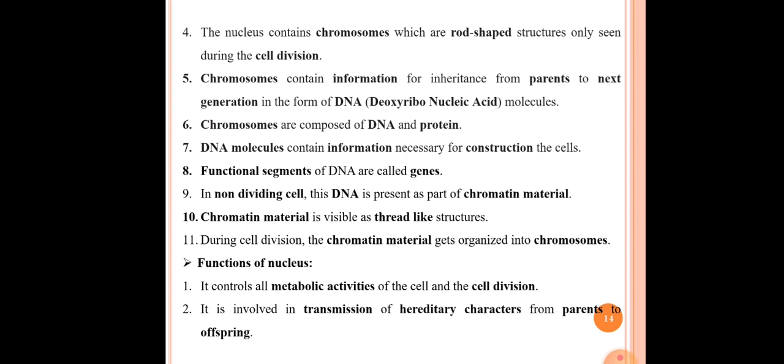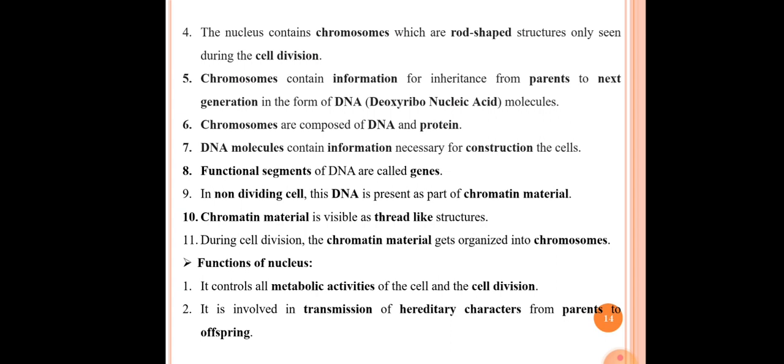The eighth point here is functional segments of DNA are called genes. Okay, actually, because of genes, the particular structures and functions are performed by the cell, and those structures are coded in the form of genes in the chromosome or DNA. The ninth point is in a non-living cell or in a non-dividing cell, this DNA is present as a part of chromatin material. Okay.